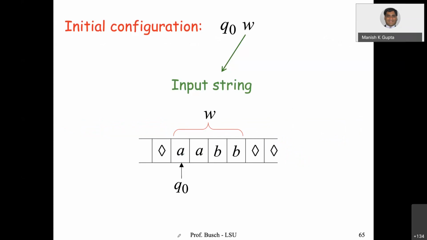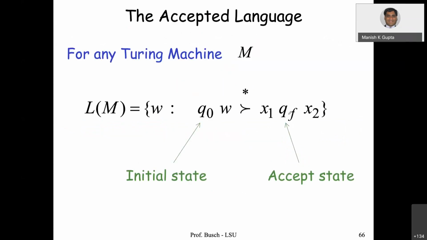So we can define the initial configuration. Q0 is the start state and the input string is W. This is the initial configuration. The accepted language for any Turing machine M is all those strings W which are input to the Turing machine with the initial state Q0, and in 0 or more moves, we arrive at an accepting state. This is the definition of the language of the Turing machine.